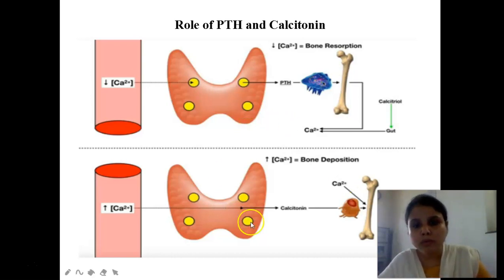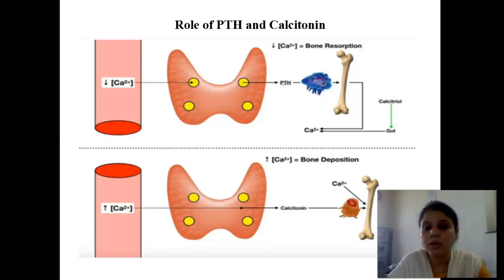So you can see from this slide that parathormone and calcitonin are acting opposite to each other. On one hand, parathormone is increasing the calcium level in blood, whereas calcitonin is decreasing the level of calcium in the blood and increasing the deposition of calcium on the bones.